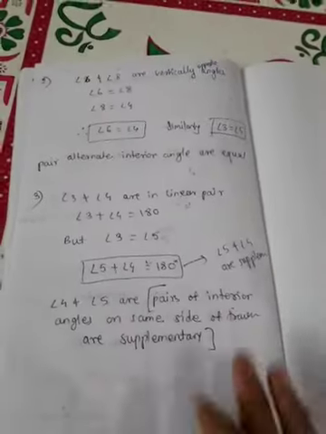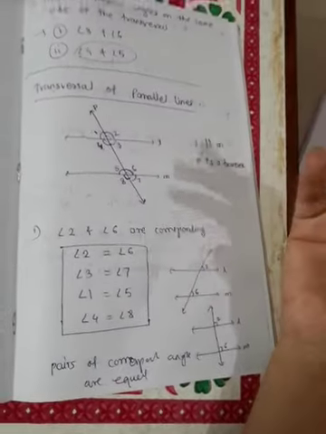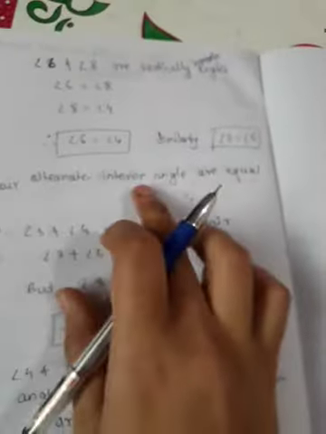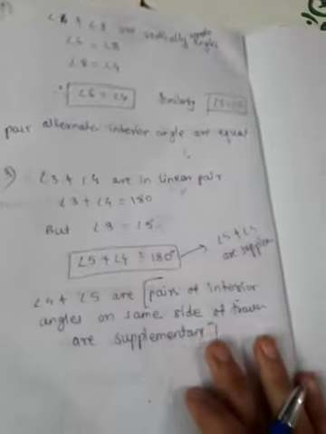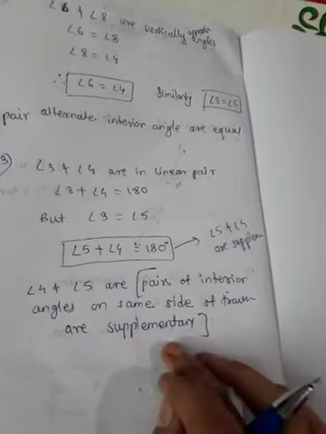So a transversal of parallel lines gives rise to these results. First is pairs of corresponding angles are equal, second is pairs of alternate interior angles are equal, and third is pairs of interior angles on the same side of transversal are supplementary.